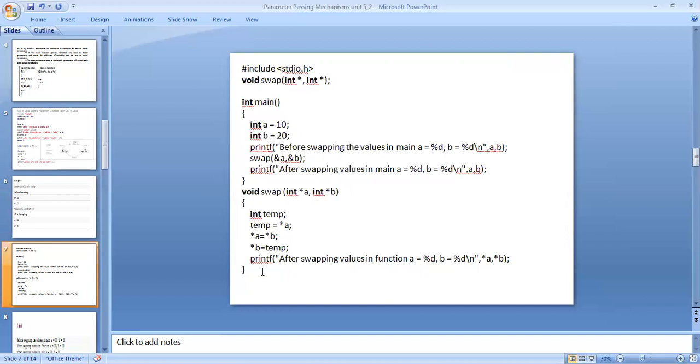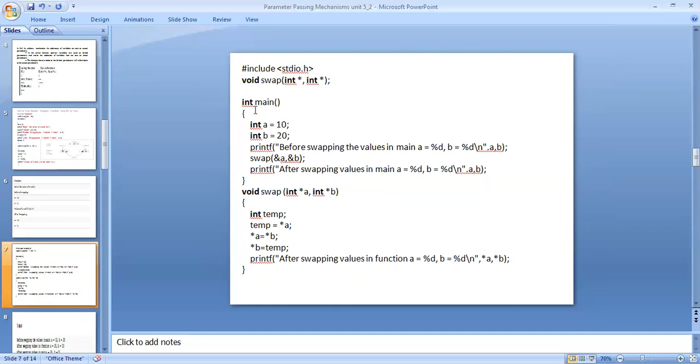Second one. Here I am using pointers. #include <stdio.h>. It means the standard input output functions, which are scanf and printf. Printf is for displaying the output, and scanf is for giving the input to the program. And void swap(int *, int *); it means the values taken are integer pointer variables, ending with a semicolon.